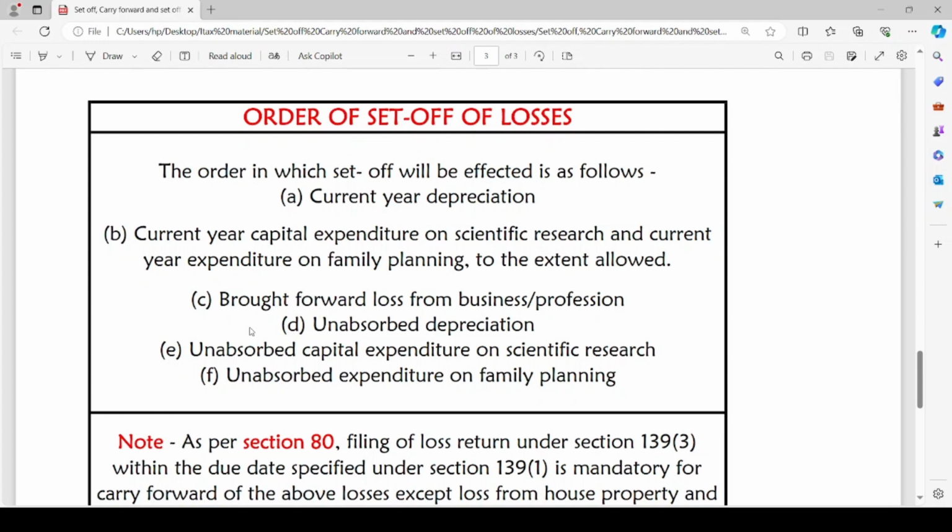After that, we are going to provide for brought forward loss from business or profession. Then the assessee can choose to provide for unabsorbed depreciation. Unabsorbed depreciation means depreciation which has been carried forward from preceding years. Also, the unabsorbed portion of capital expenditure on scientific research and unabsorbed expenditure on family planning which has been carried forward from preceding years can be set off with the income earned in the current year.